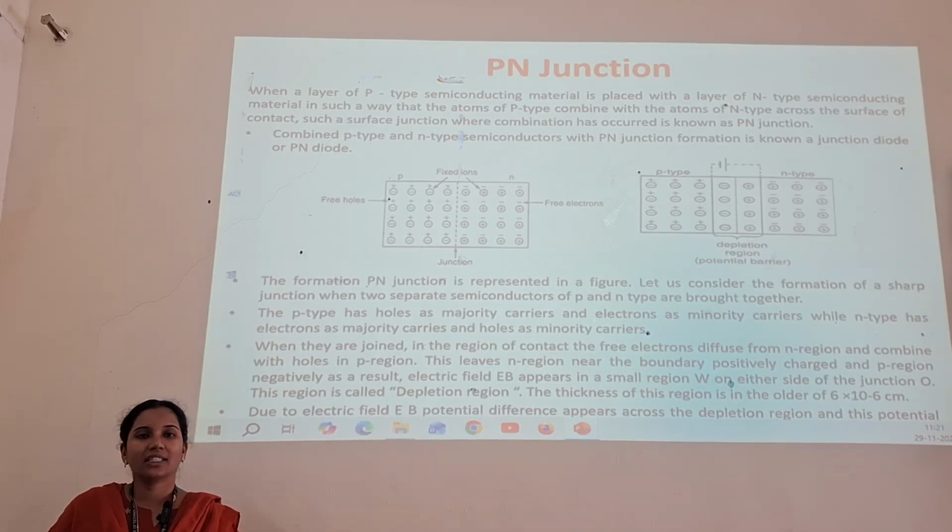When they are joined, in the region of contact, free electrons diffuse from the N region and combine with the holes in the P region. This is known as depletion. That region is known as the depletion region. The thickness of this region is small, and due to the electric field E, a potential difference appears across the depletion region, which is known as potential barrier or barrier potential or junction barrier.